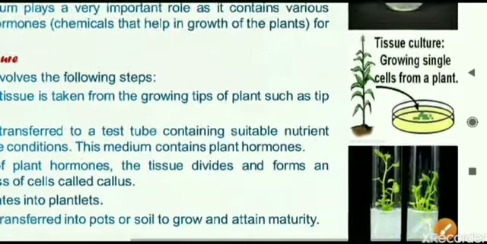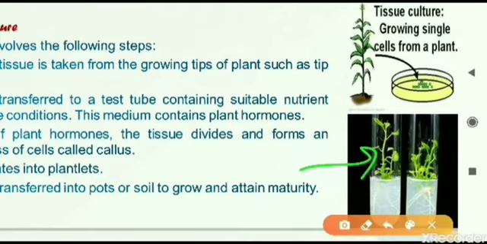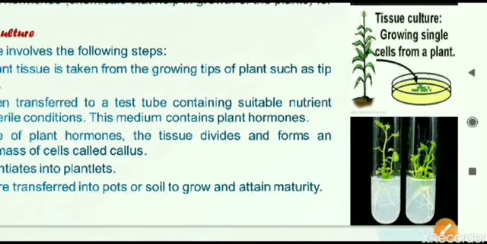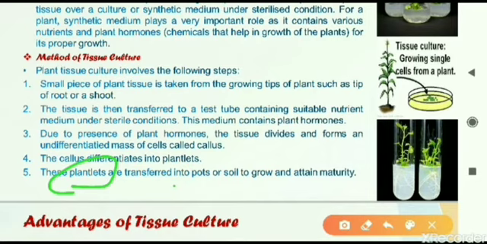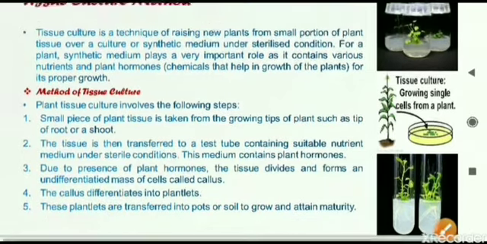Like here you can see in this test tube, small plantlets are appearing. They are absorbing the nutrients from the chemical or the plant hormones that are present there. Last point we'll read. After that, the plantlets are transferred where? They are planted down into the soil. At last, when the plantlets have grown, they are transferred into the natural soil, and then they can be grown naturally. So this is all the process of the tissue culture method.